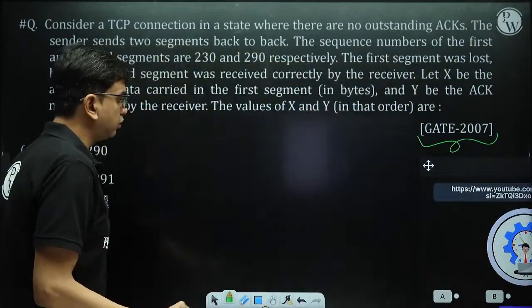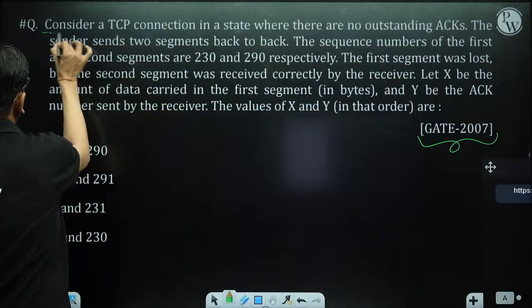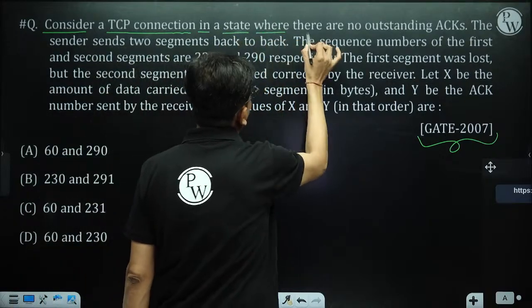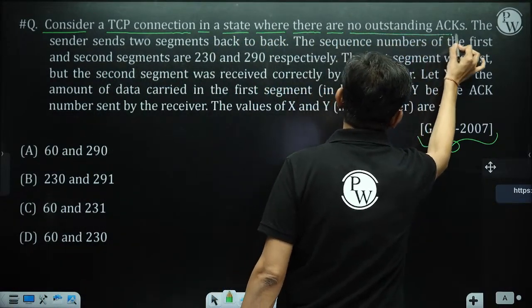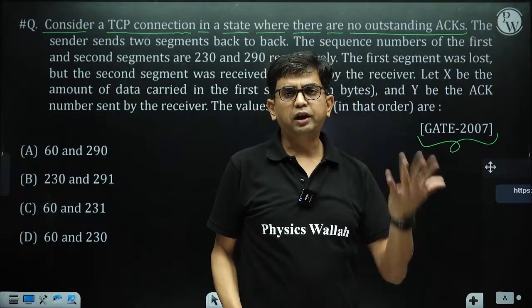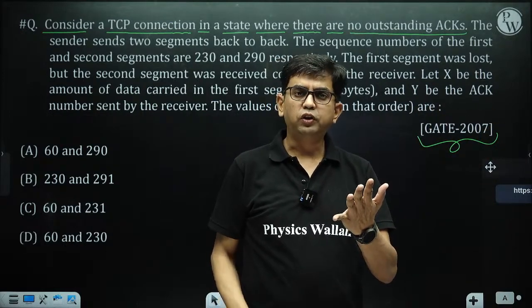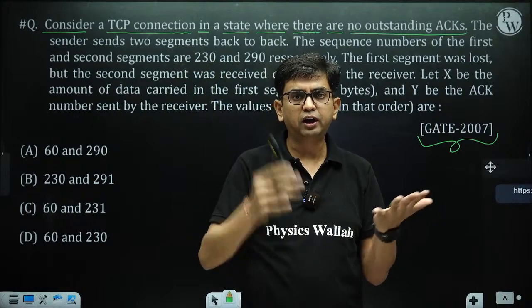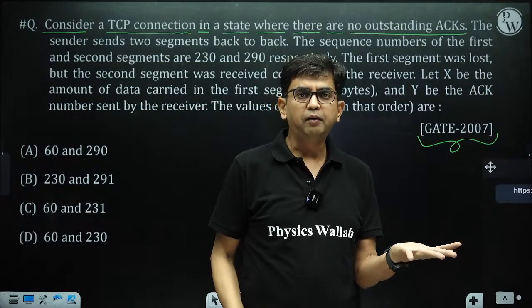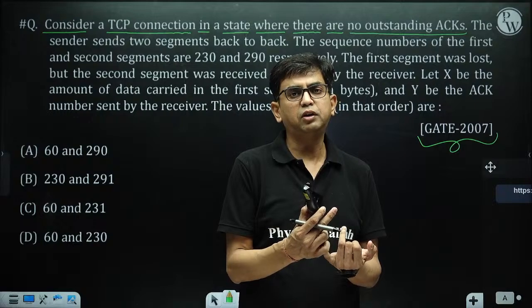So in this question, it says consider a TCP connection in a state where there are no outstanding acknowledgements. What is the meaning of outstanding acknowledgement? An outstanding acknowledgement means the receiver is sending acknowledgement of segments which were already acknowledged, that is, the receiver is sending a duplicate acknowledgement, assuming that the previous acknowledgement was lost, but the previous acknowledgement is not actually lost.